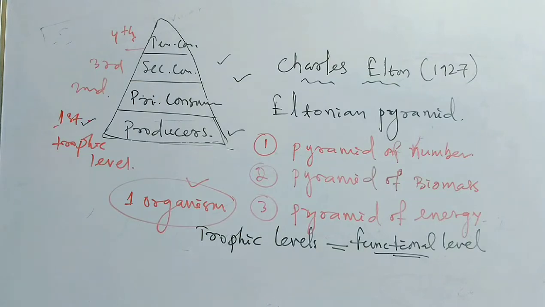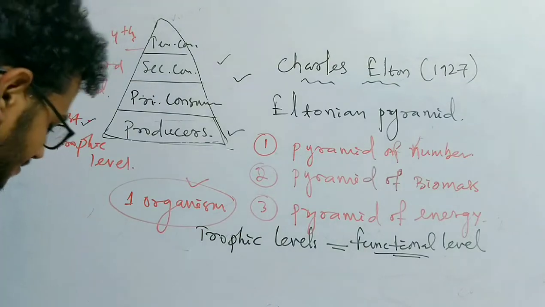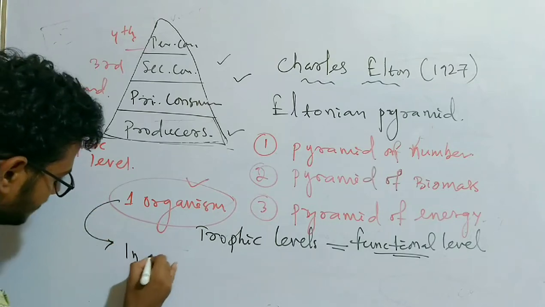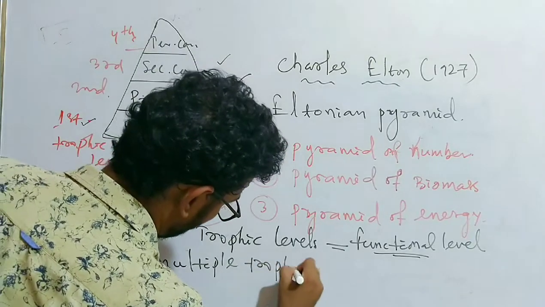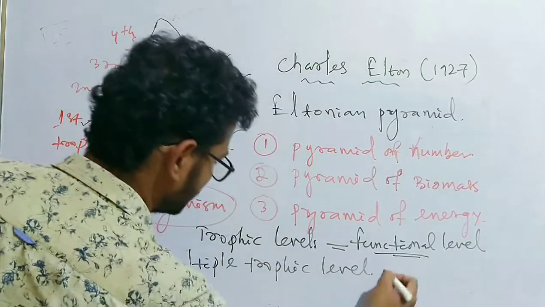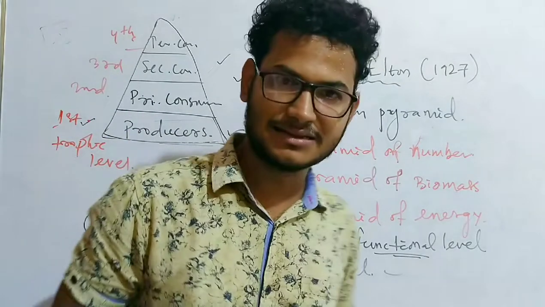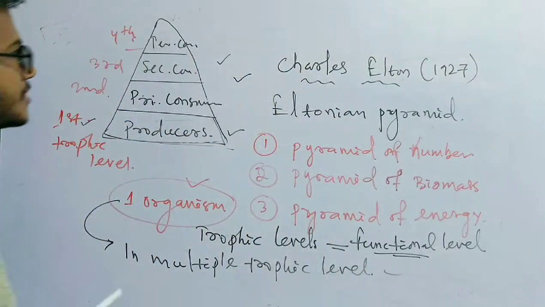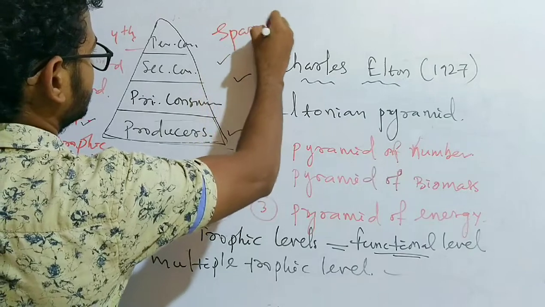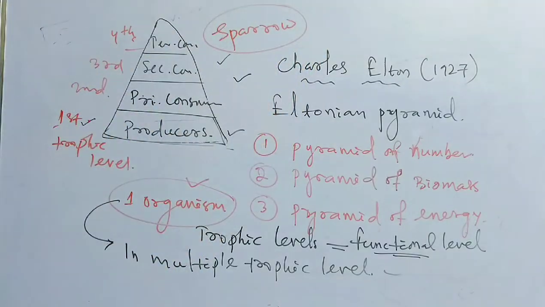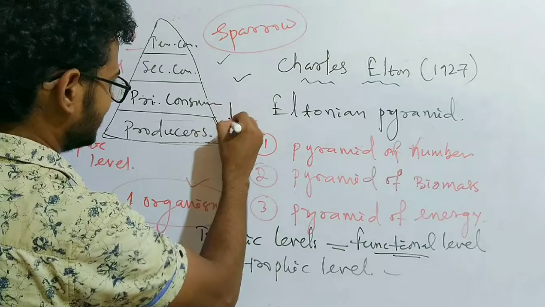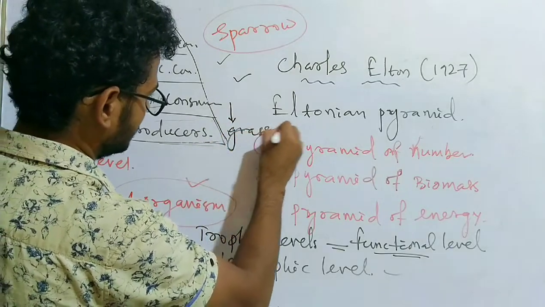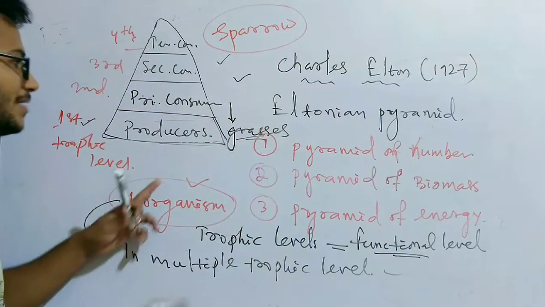A single organism in multiple trophic levels. So let's take the example that was there in the NCERT, the example of sparrow. The sparrow is the primary consumer when it eats the grasses or any plant product.